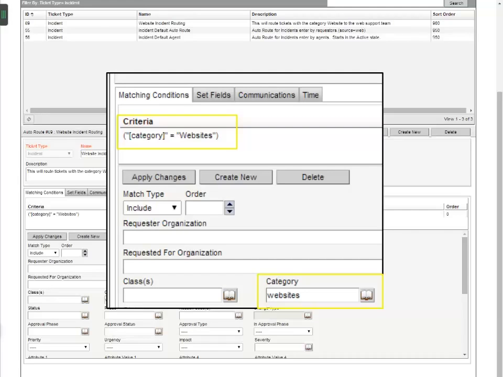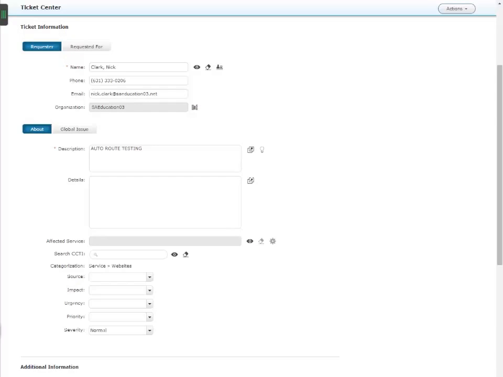We changed the capitalization on the category of websites. Remember that Cloud SM is case sensitive in its matching. This is a common mistake for a new administrator. Now let's see how we'd figure it out.